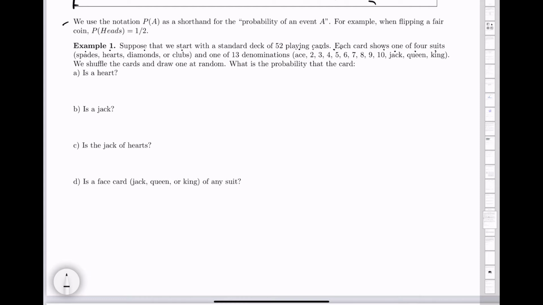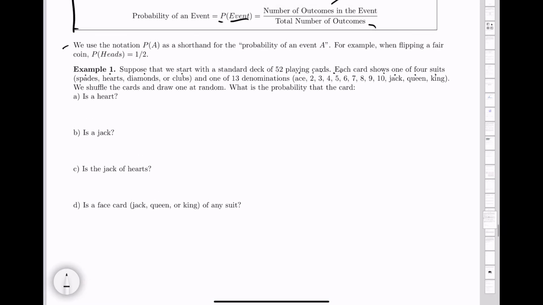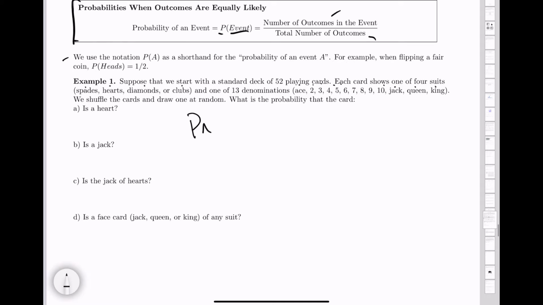All right, so we're going to shuffle the cards and draw one at random. What is the probability that the card is, first, a heart? What is the probability that the card is, and then we have 4 examples here. So I want you to pause and try. Use that formula above in the box. Try to apply that to each one of these questions, and then press play when you are done.